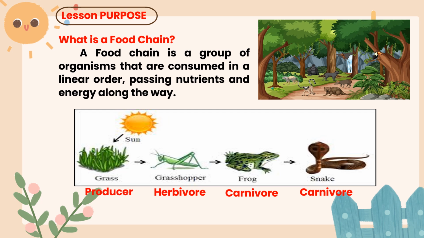Here's an example of a simple food chain in a Philippine forest. So at the start of this food chain is the grass, which is a producer. Producers are plants that make their own food using sunlight. Next, the grasshopper. The grasshopper eats the grass. It is a herbivore, meaning it only eats plants. Then the frog eats the grasshopper. The frog is a carnivore, which means it eats only animals. Finally, the snake eats the frog. The snake is also a carnivore as it only eats animals.